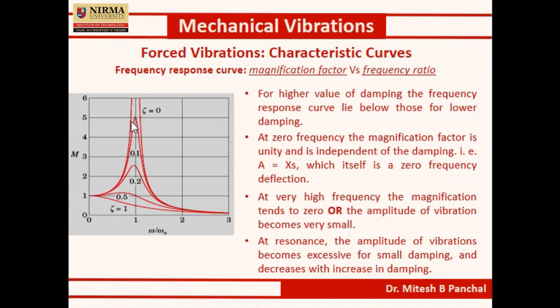But as zeta increases, this amplitude decreases. So by increasing the damping we can avoid the resonating condition of the system. Okay. So at the resonance the amplitude of vibration becomes excessive for small damping and decreases with increase in damping.